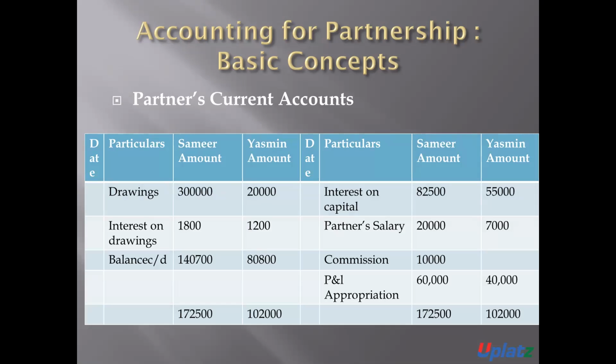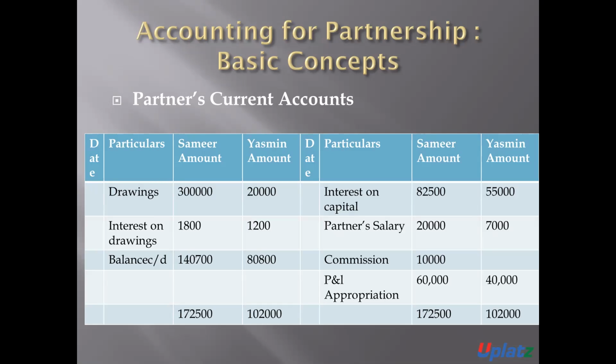The 5% of capital is 82,500 in the case of Sameer, and in the case of Yasmin, it is 55,000 only. Partner salary 20,000 of Sameer and 7,000 of Yasmin. Commission only for Sameer, which is 10,000 rupees. And the share of profit between Sameer and Yasmin is 60,000 and 40,000 rupees. Now we will calculate the balance.